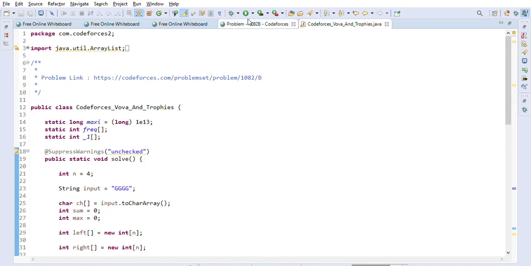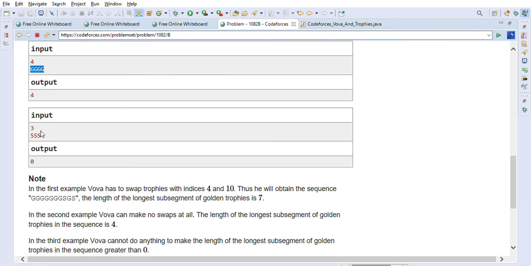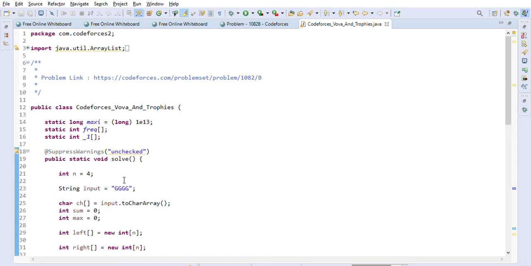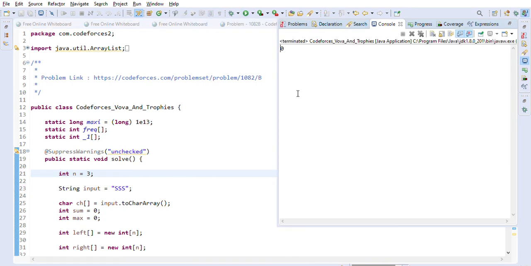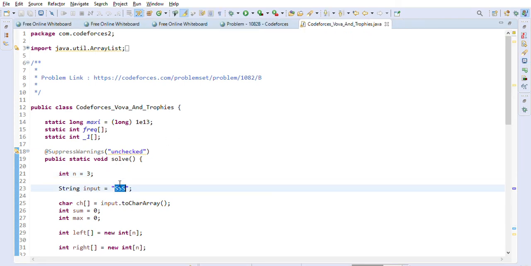So let's take a look at another test case. So this is another test case where all S is there. There is no G. So it will be 1, 2, 3, and this one is 3. So here max will be 0. As you can see, 0 is the case because all the silver trophies, right? So there is no golden trophy. So that's why we are getting 0 basically, right?